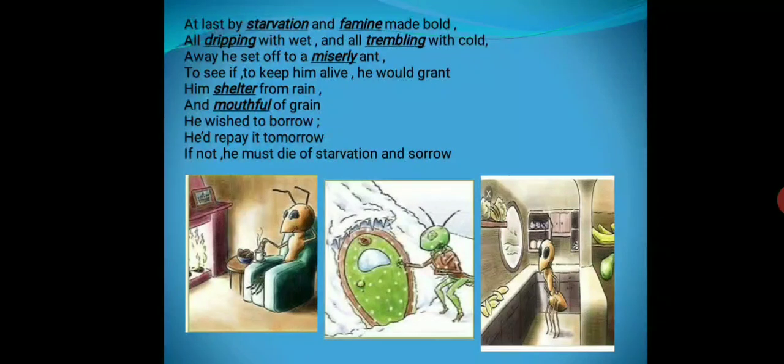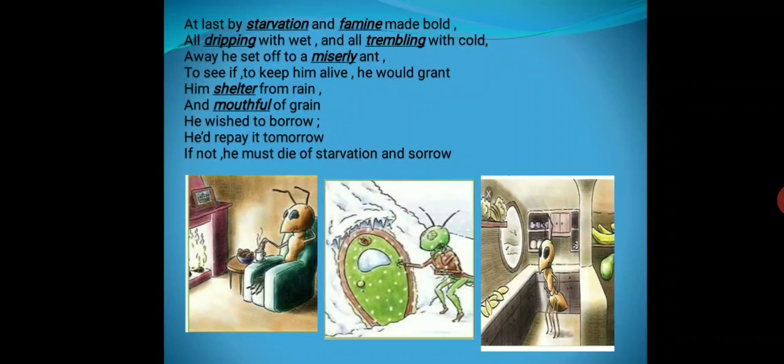So now what is happening? The cricket is about to die of starvation and famine. Starvation is dying of hunger, dying due to lack of nutrition. And famine is drought, when there is nothing to eat. All dripping with wet and all trembling with cold. Now, these are the rains of the winter season.